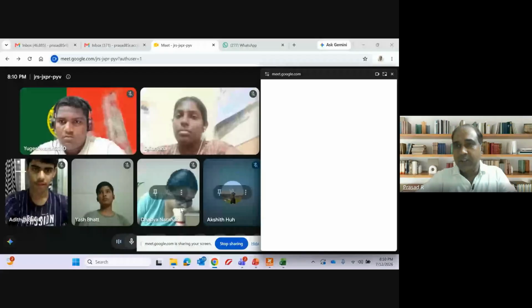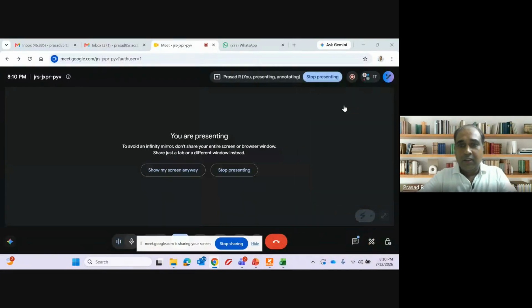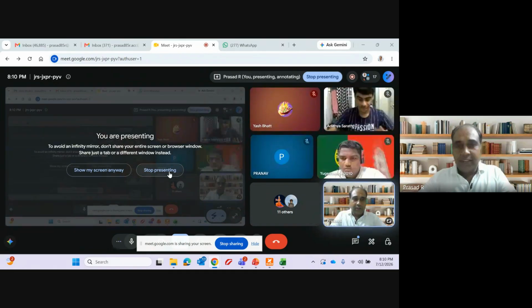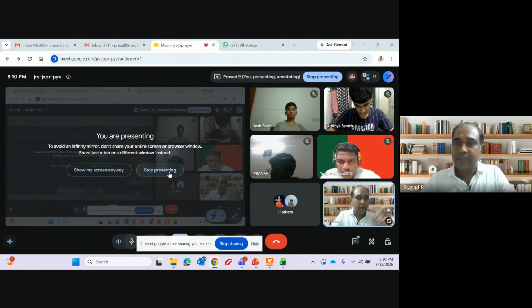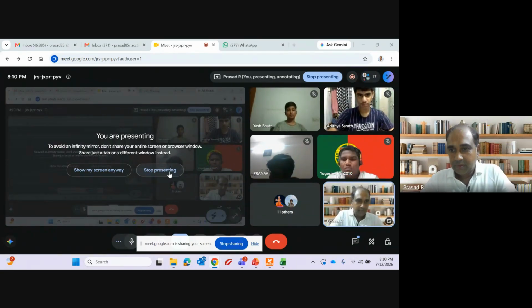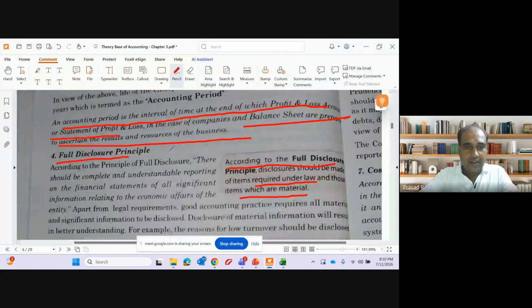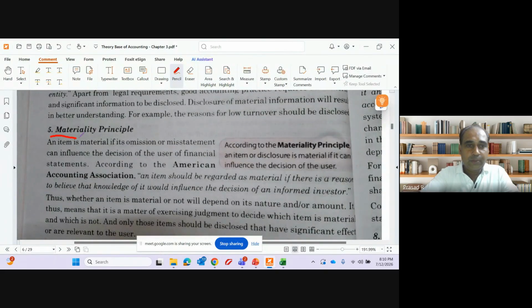In full disclosure, what is it told? They have to disclose everything which is required as per law and everything which is material. Clear? Everything which is material in nature has to be disclosed. Clear? Now the next concept is materiality.